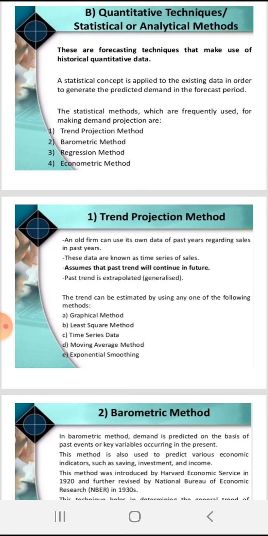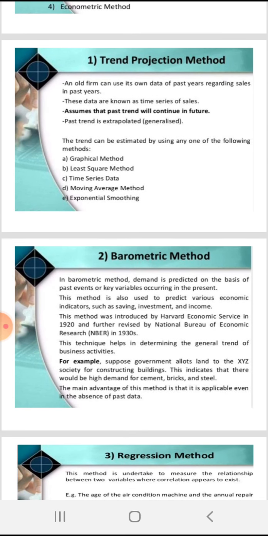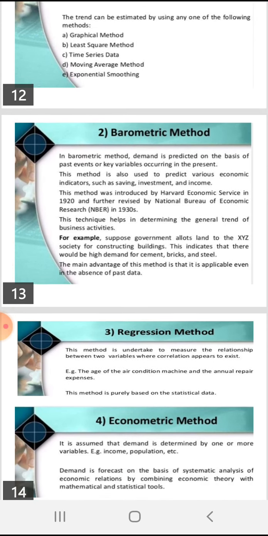Now quantitative methods. These are the forecasting techniques that make use of historical quantitative data. A statistical concept is applied to the existing data in order to generate the predicted demand in the forecast period. The different methods are trend projection, barometric, regression and econometric. In the trend projection method, an old firm can use its own data for past years regarding the sales. These data are also known as time series of sales. It assumes that the past sales will continue in future. Past data is extrapolated. The trend can be estimated by using graphical, least square, time series, moving average and exponential smoothing.